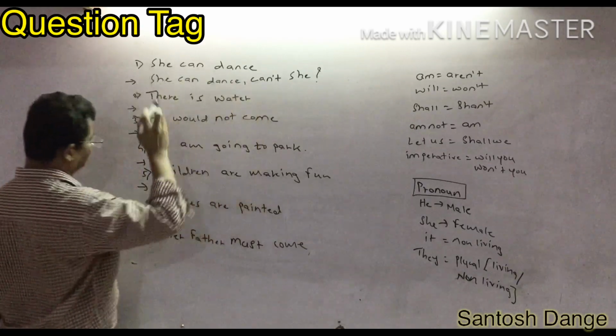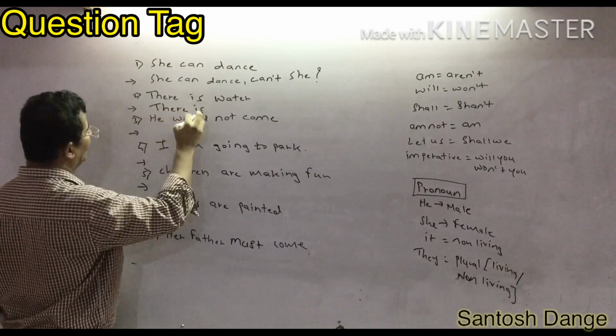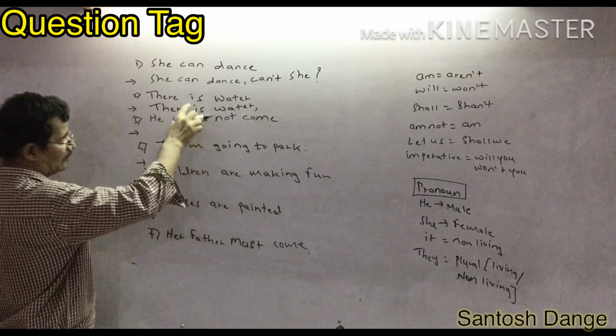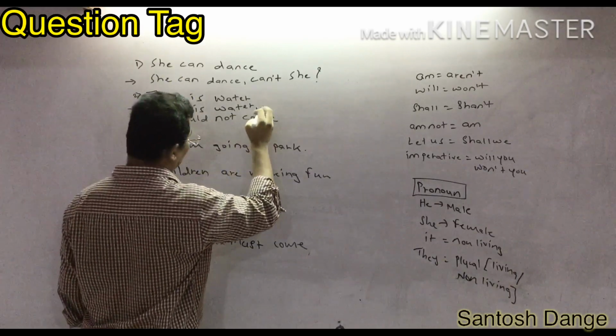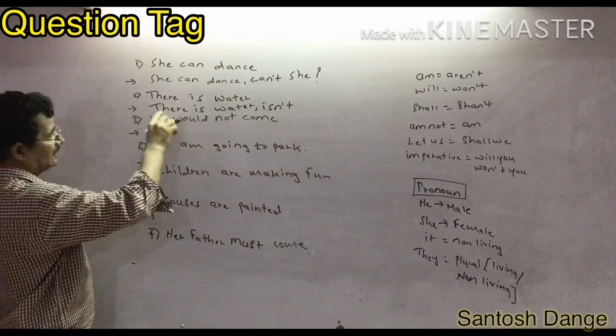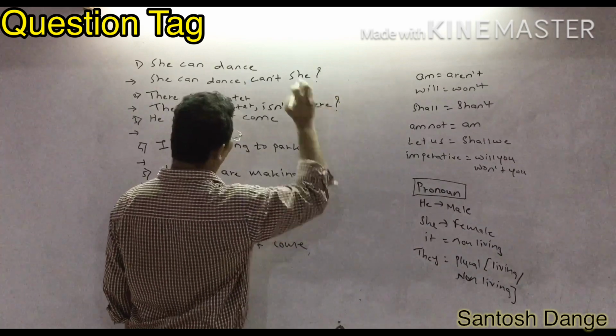There is water. So I can write it there as it is. Water is also as it is. Then I have to write a comma. The auxiliary verb is is. So I can write here is and joined by isn't. Isn't के बाद I told you this one. There isn't. There का क्या रहेगा? You have to write there as it is.